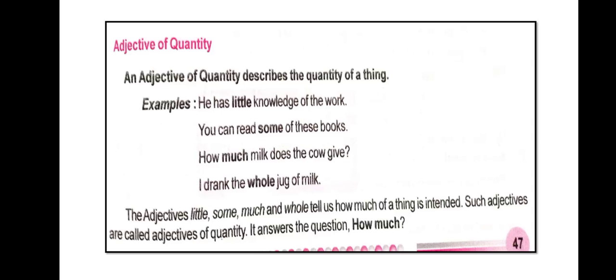I drank the whole jug of milk. So here the adjectives little, some, much and whole tell us how much of a thing is intended. Such adjectives are called adjectives of quantity and they always answer 'how much'.